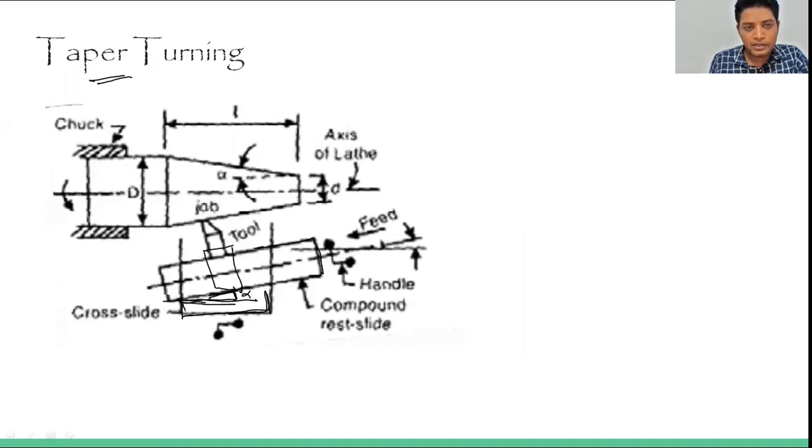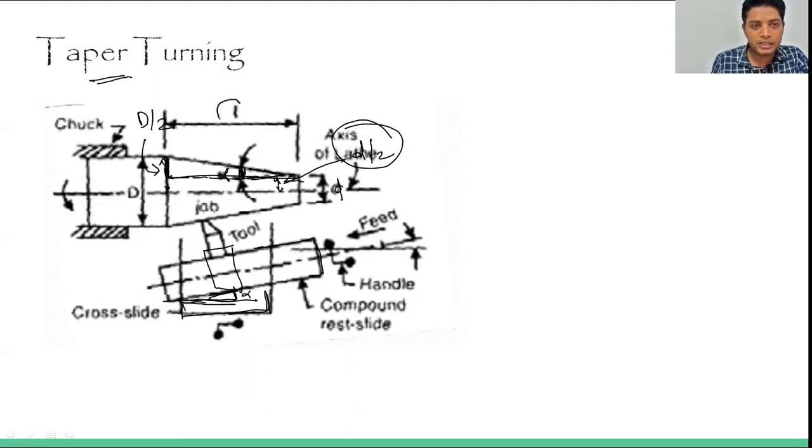If this is alpha, then when we are doing taper turning, we are getting this angle. So this will be the alpha, because both will be the same. Now how to calculate this? The final diameter is small d and the initial diameter is capital D. So this portion will be capital D by 2, and this portion will be small d by 2. And this is the alpha.